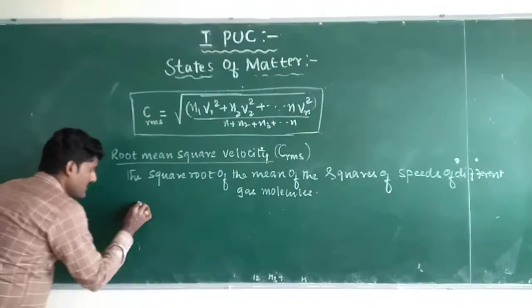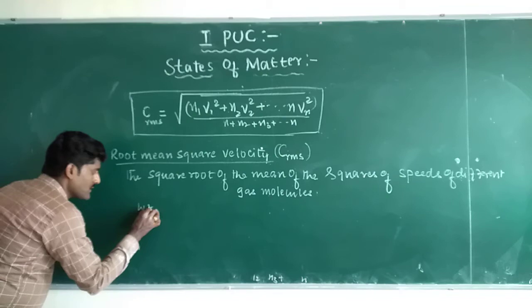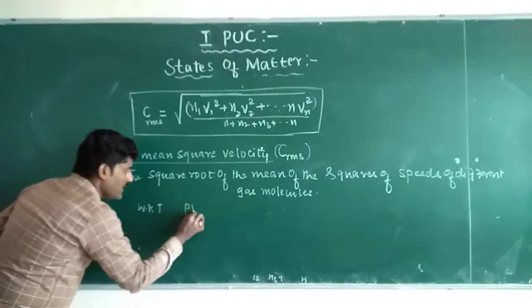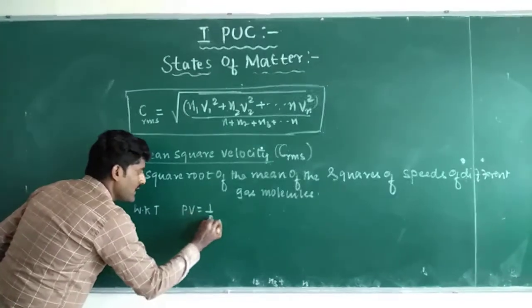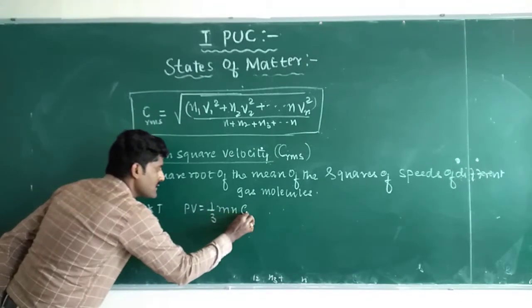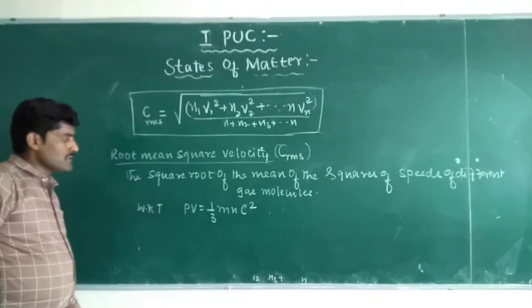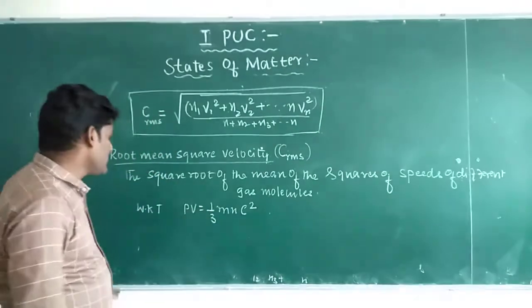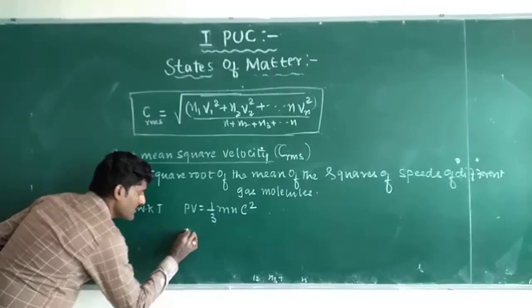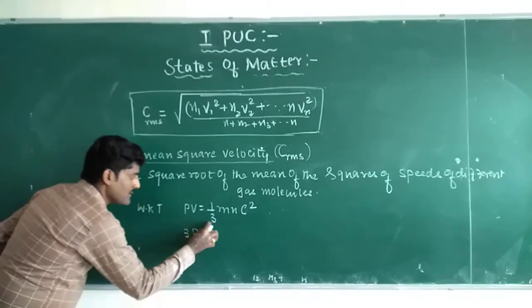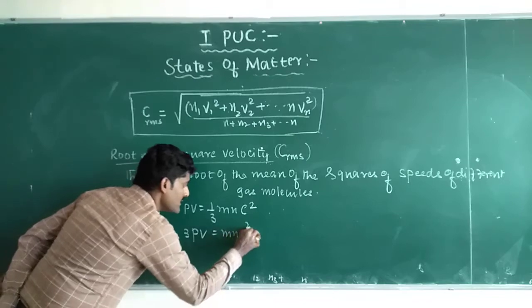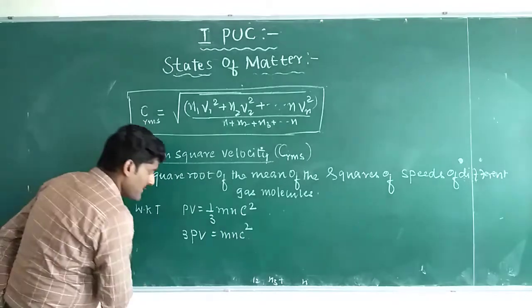We know that the kinetic gas equation is PV equals 1 by 3 mNc square. So 3 PV equals mNc square.